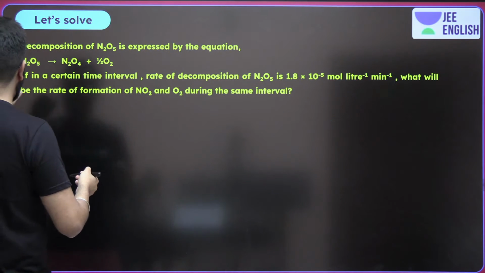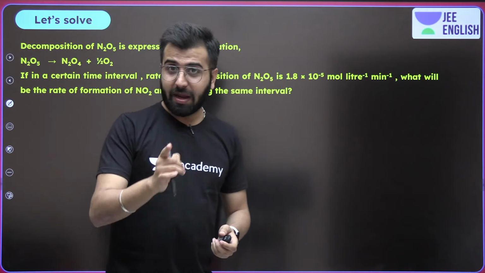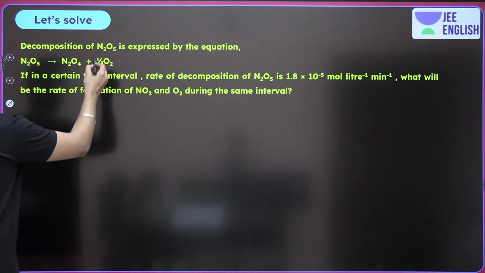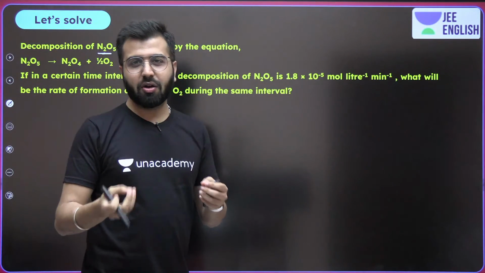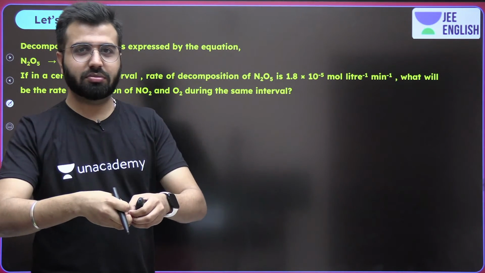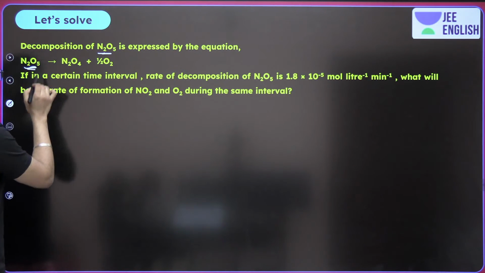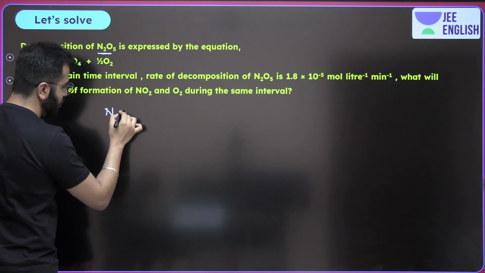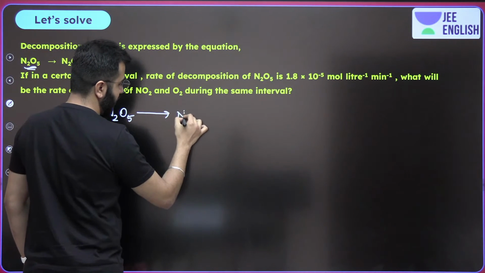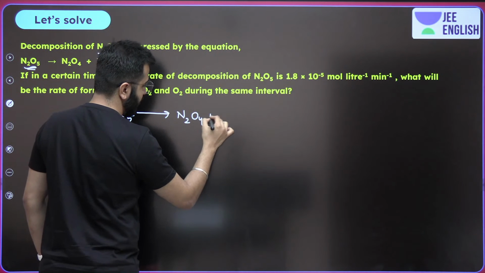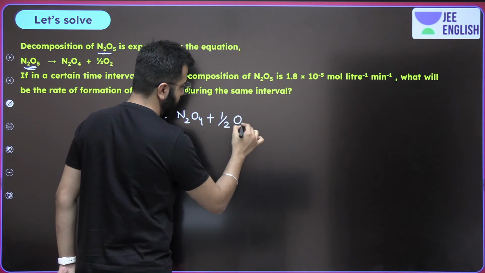And this is where we are going to get into a question, and this is how you should read the question. Pay attention. The decomposition of N2O5, that means the molecule is anyhow going to just break into smaller molecules. This is what decomposition is. We have the reaction N2O5 giving you N2O4 plus half O2.